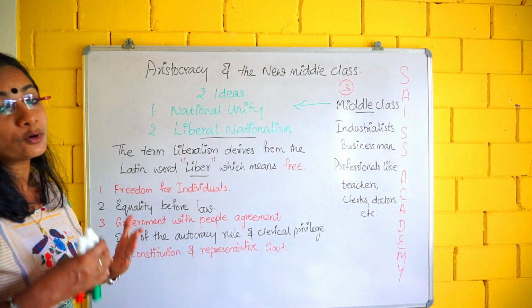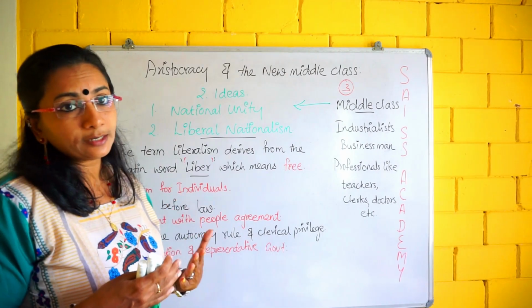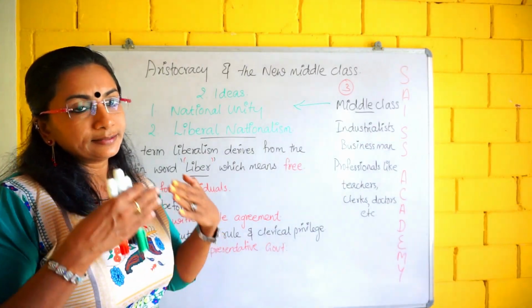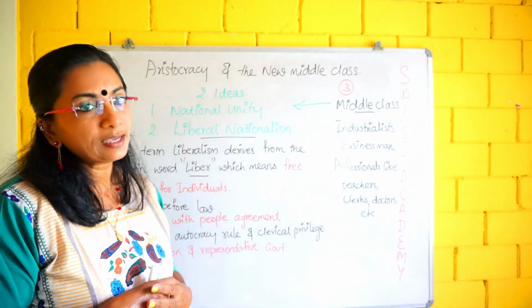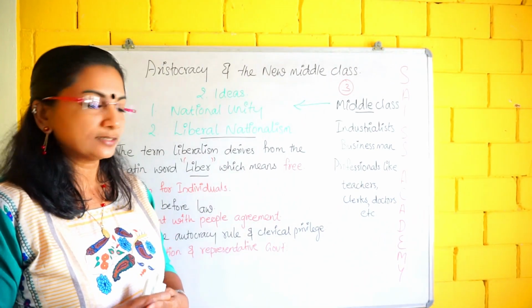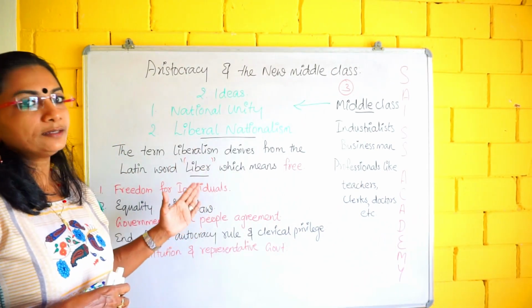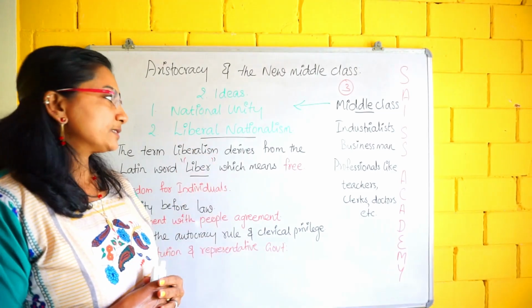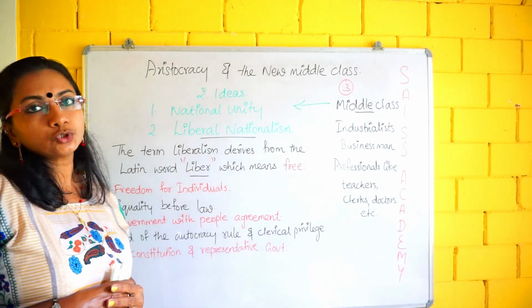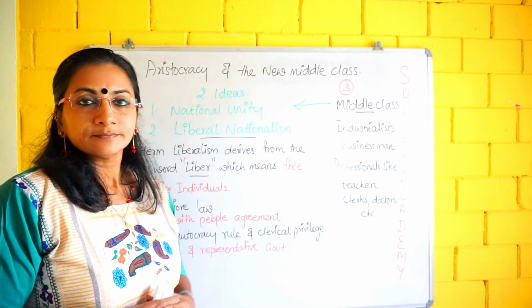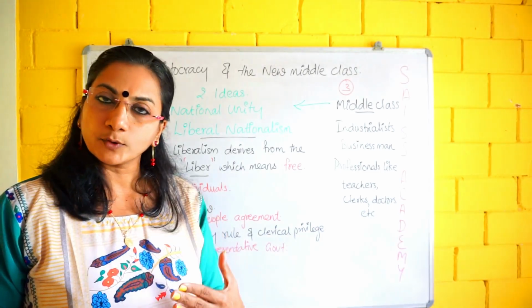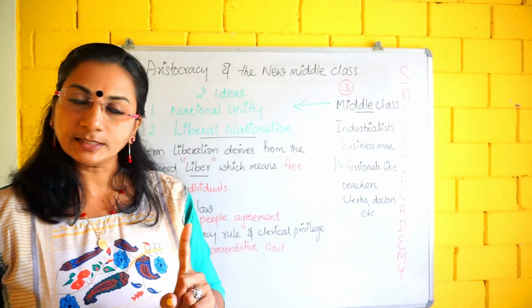Here we discussed the needs of the educated middle class, that they wanted national unity and liberal nationalism. Yes, but there were two problems. Before discussing the problems, I have to tell you one thing.